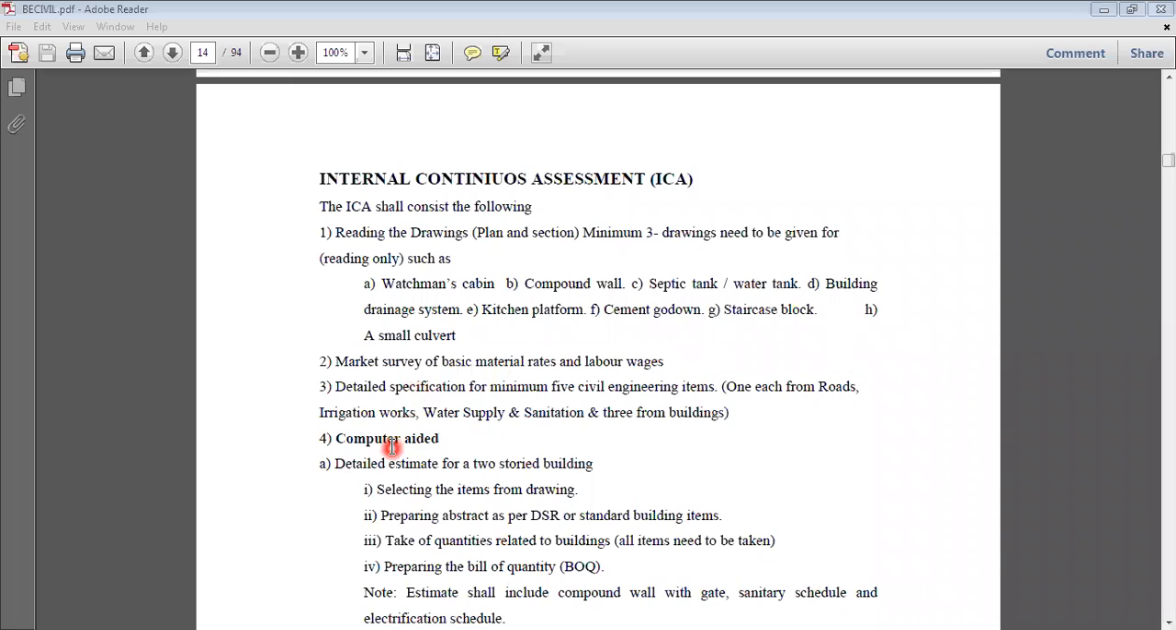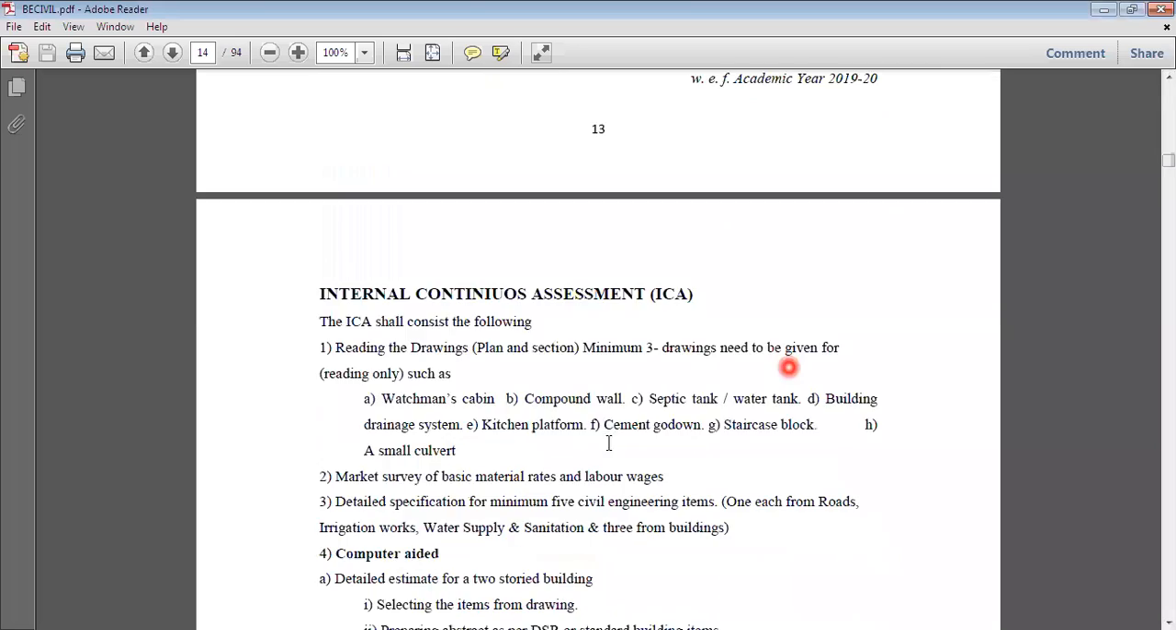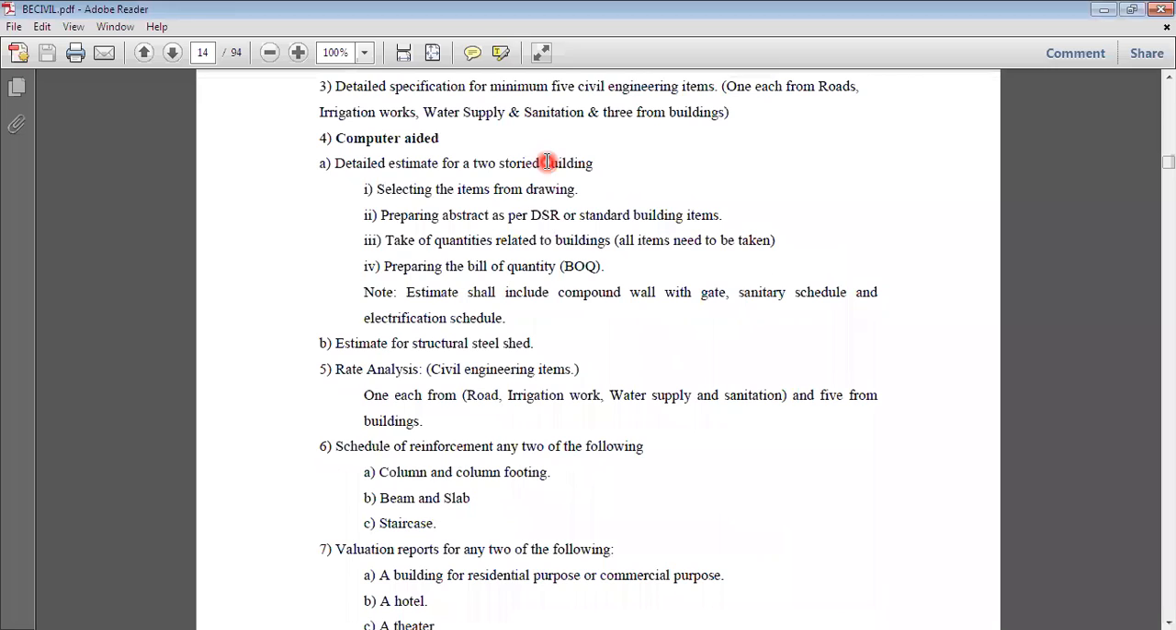Then we have to prepare a computer aided detailed estimate. Now, this is a very important part. We have to prepare the detailed estimate of a two storey building, that means G+1.